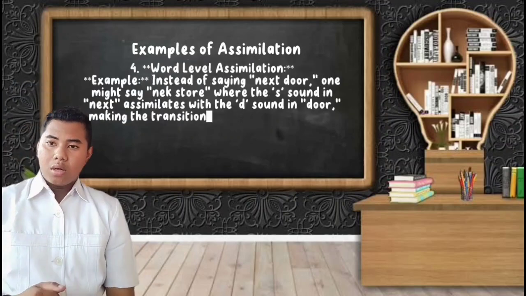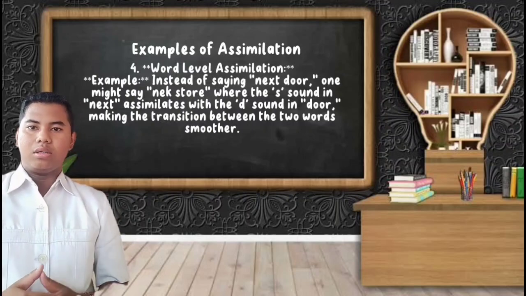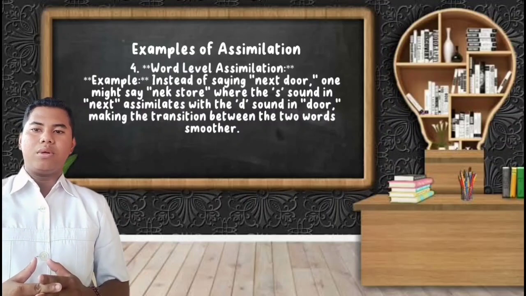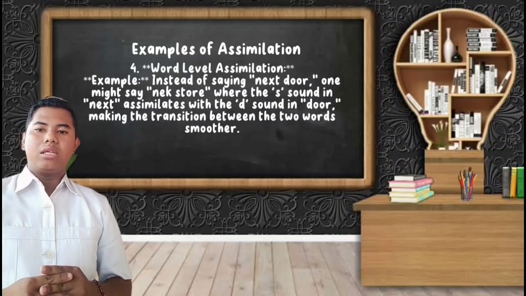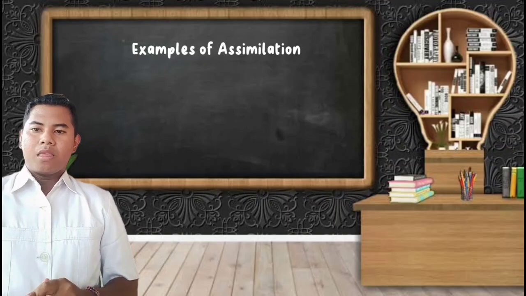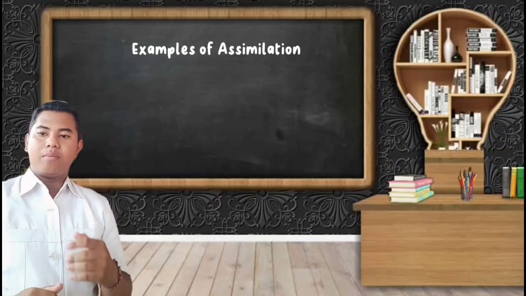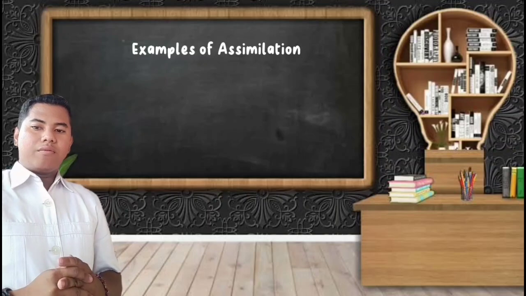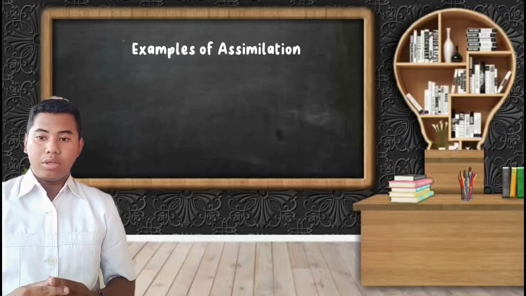Number 4, word level assimilation. An example is, instead of saying "next door," one says "nex door," where the K sound in "next" assimilated with the D sound in "door," making the transition between the two words smoother. By looking at this example, we can see that assimilation can occur on various sounds in a word and plays a huge role in shaping the way we pronounce words in our everyday language. Let's move on to explore the steps of how this assimilation actually happens.